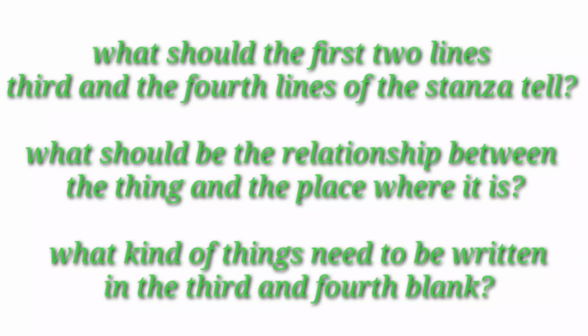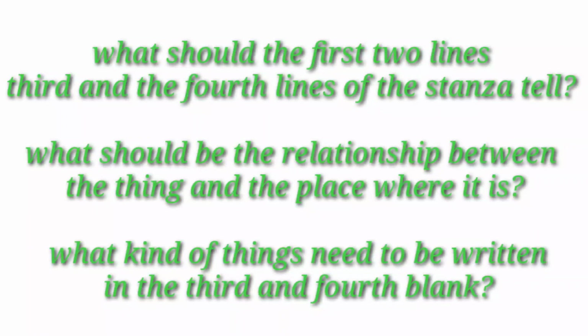What should the first two lines, third and the fourth lines of the stanza tell? What should be the relationship between the thing and the place where it is? What kind of things need to be written in the third and fourth blank?